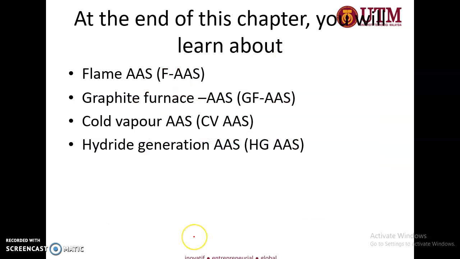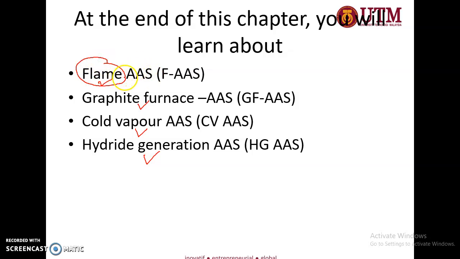At the end of this chapter, you will learn about flame AAS, graphite furnace AAS, cold vapor AAS, and hydride generation AAS. Why do you need to learn all these four? Because the respective instruments shown here are suitable for elements according to their chemical properties. Flame AAS uses a flame as the atomizer.